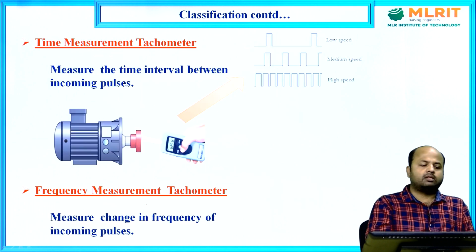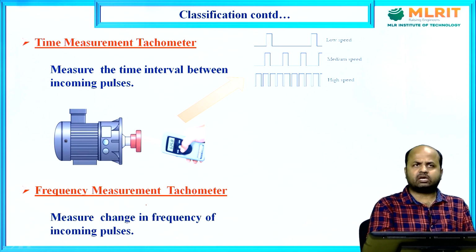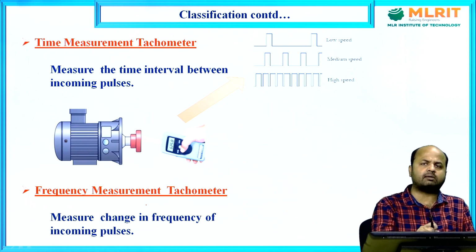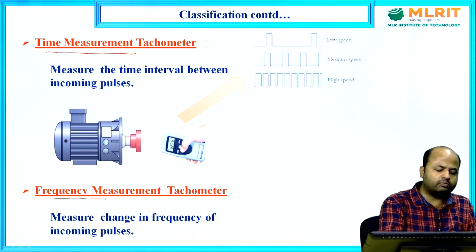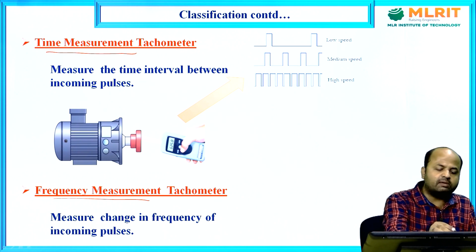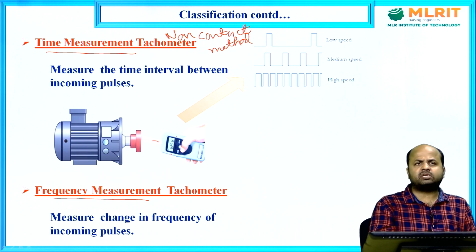Next, the time measurement tachometer and the frequency measurement tachometer. We have seen the DC tachometer and AC tachometer. In these, we have to make contact of the shaft with the rotating object. But the time measurement tachometer and the frequency measurement tachometer are types of non-contact method. Non-contact method means we don't have to connect the tachometer directly to the rotating object. With the help of light, the tachometer will measure the angular speed.